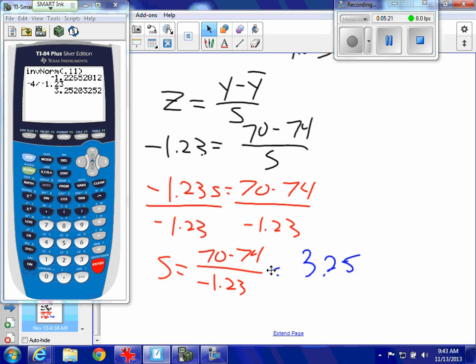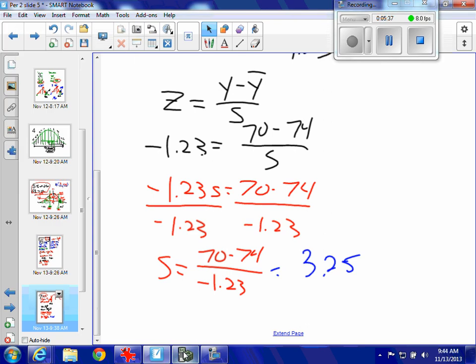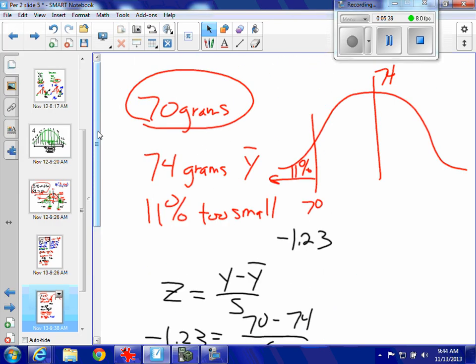Yes, sir. What exactly are we trying to find in this problem? The first question was, what is the standard deviation of the weights of the Romas now being grown? Okay, and we just found it. So our initial normal model would be an N 74, 3.25. That's what our model is right now.